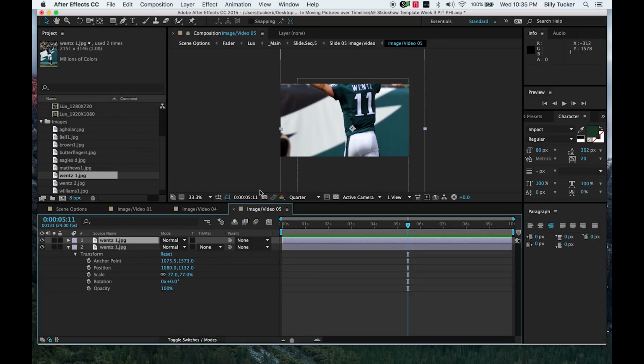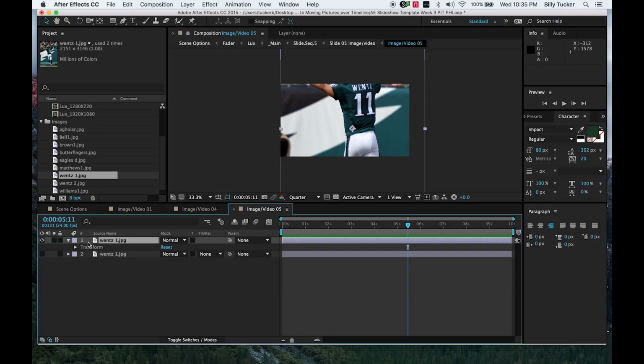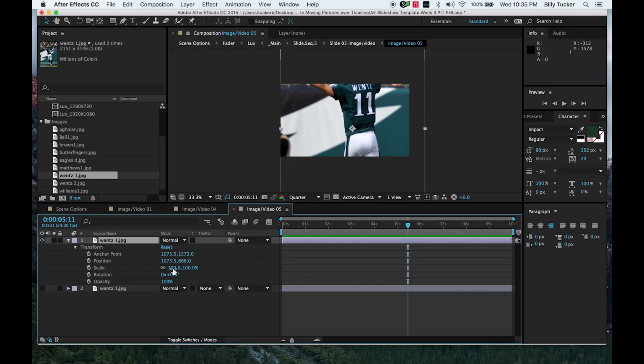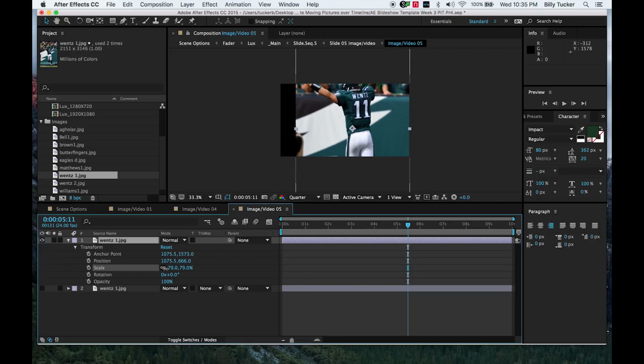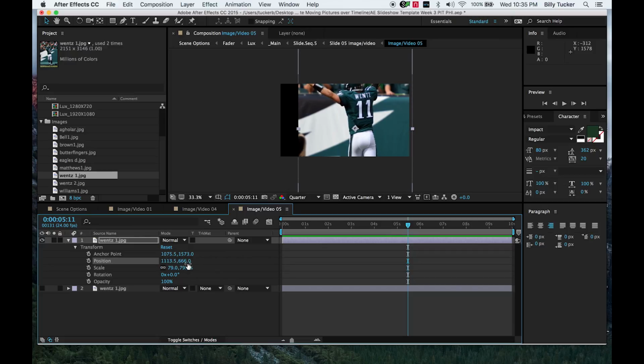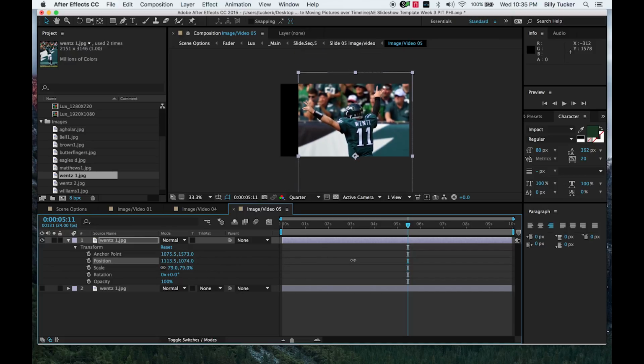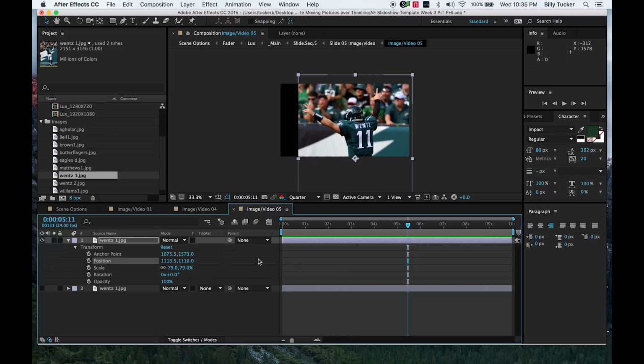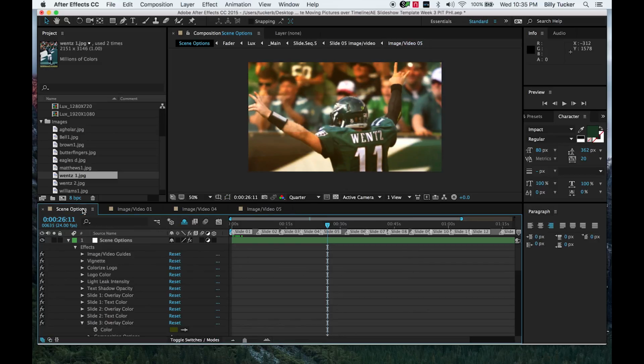We would drag him into the drop box. Now there's 2, we'll reduce 1. We transform them. We shrink them, and put him in place, where now he's in frame. That's how we do it.